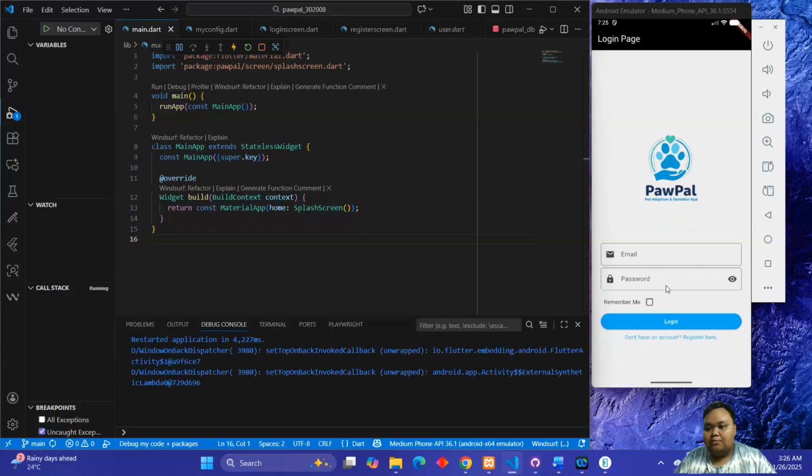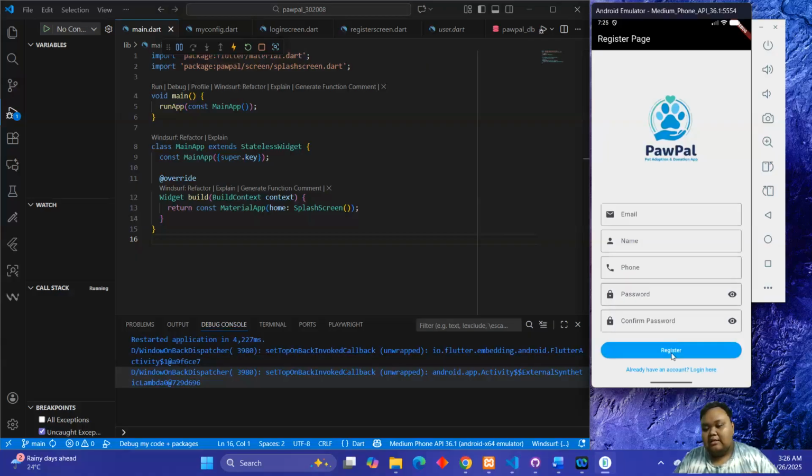At the login page, we have email and password and a remember me feature. If you don't fill it, it will pop up the error. If we press the login without filling email and password, we also pop up the snack bar. Now we want to try to register an account first.